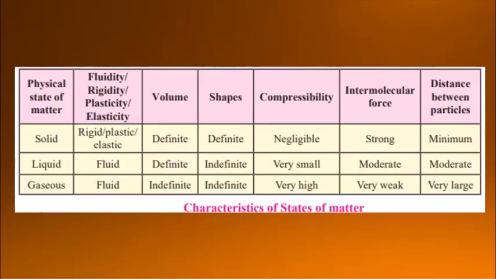Now let's make a table of the different characteristics of the physical states of matter, that is solid, liquid and gas. About fluidity, rigidity and plasticity: solids are rigid, elastic and plastic. Liquids are fluid, and gases are also fluid because they don't have that intermolecular force. Next is volume. Solids have a definite volume, liquids have a definite volume, but gases do not have a definite volume, so their volume is indefinite, not fixed. Then next is shape.